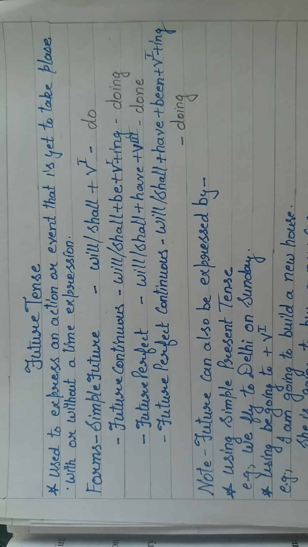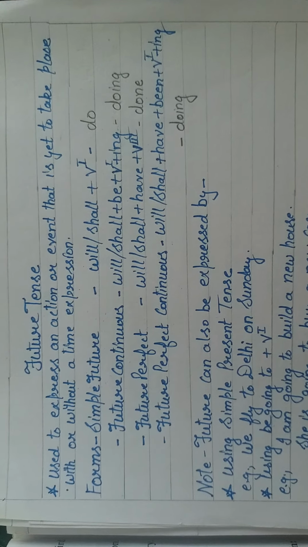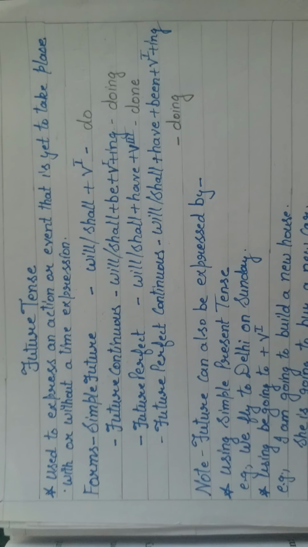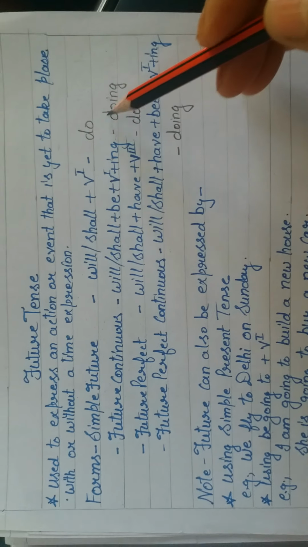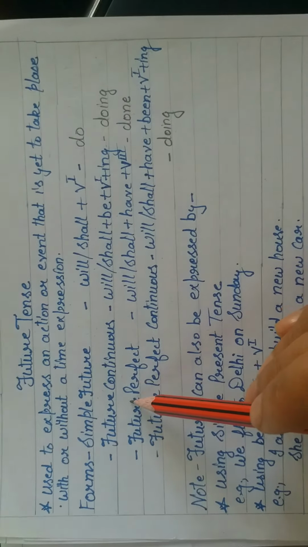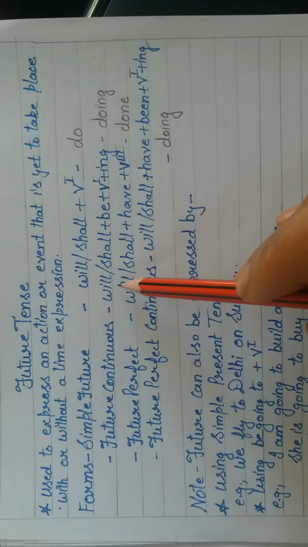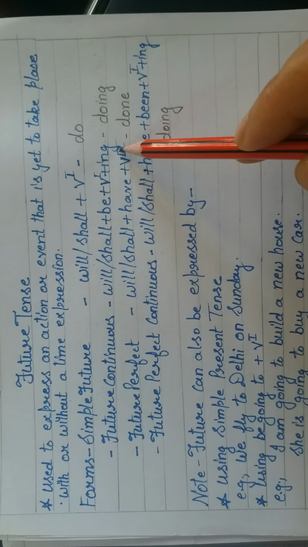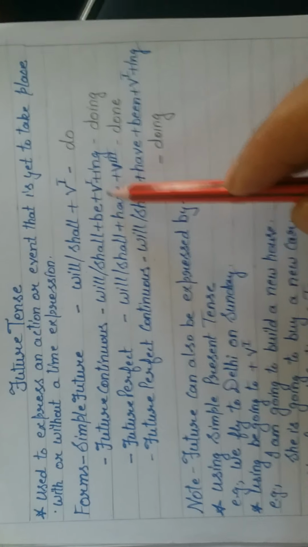Now let's understand with the help of rules. In simple future tense we use will or shall plus first form of the verb, means will, shall, do. In future continuous tense we use will, shall plus be plus first form of the verb plus ing, means will, shall be doing.